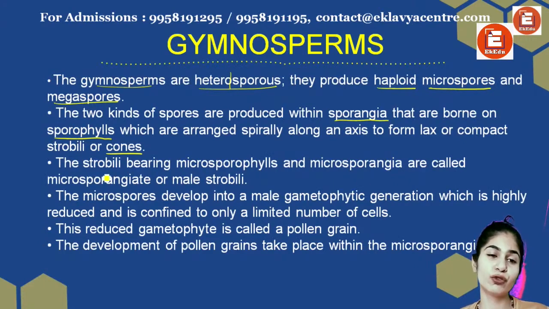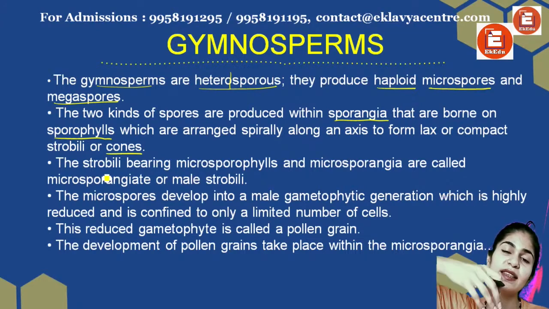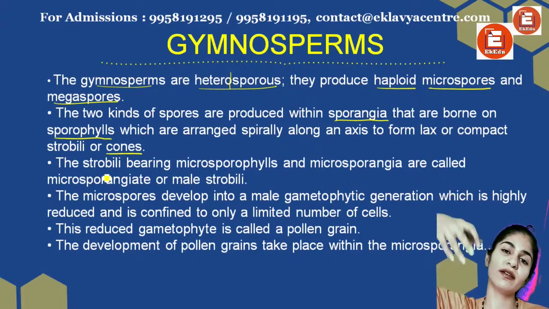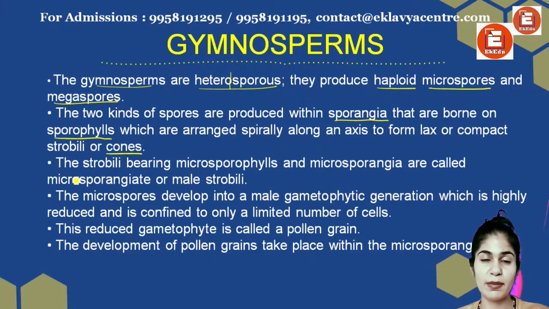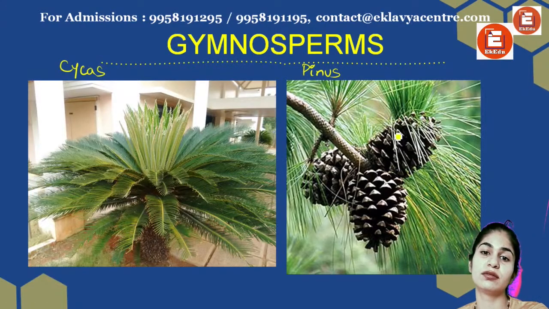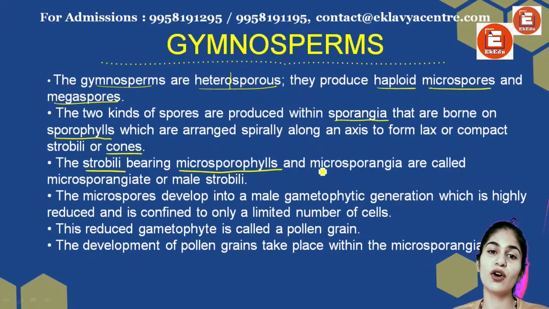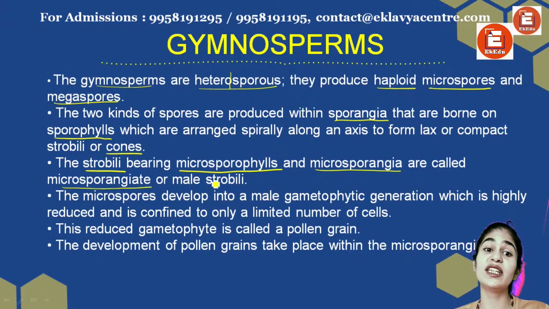Now because I said there's no fruit, right, and leaves are needle-like, so what will happen? The cone structure will contain my sporangia. In that sporangia, both my microspores and megaspores will be formed, which is my male gamete and the female gamete. So strobili, this structure, right, these strobili bear microsporophylls and microsporangia. They are known as microsporangiate or male strobili, right?